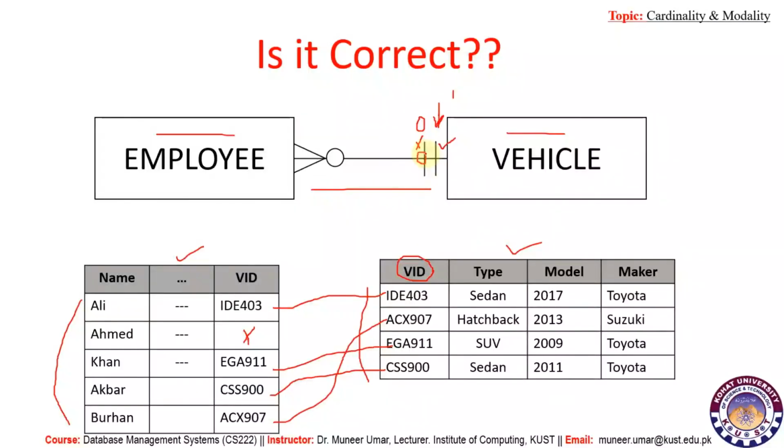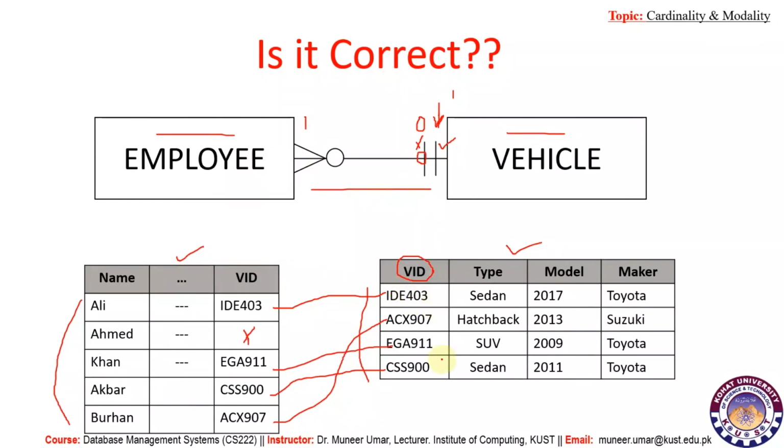Now if we read this from right to left, from vehicle to employee, if you look into the table, all the instances in vehicle are connected with these instances, means that each vehicle is associated with an employee. So the maximum case is 1. A single vehicle cannot be used by many employees. It must be used by a single employee. So the maximum case is 1. So the cardinality is 1.